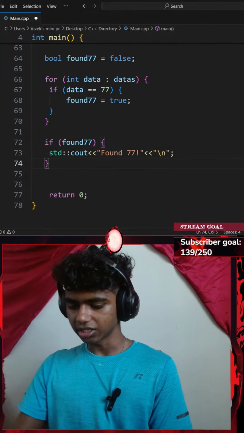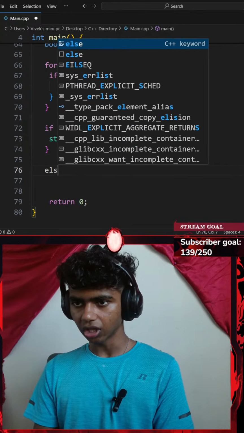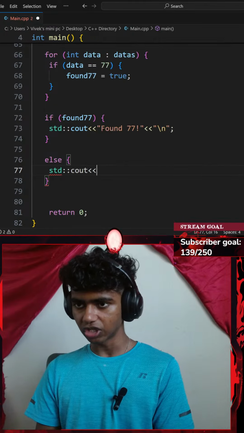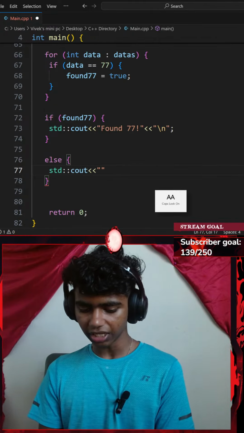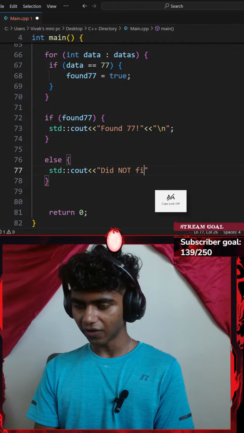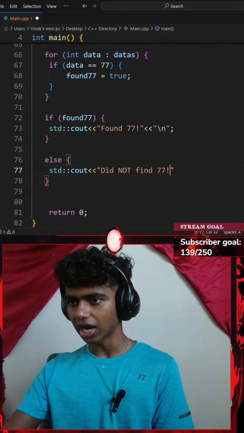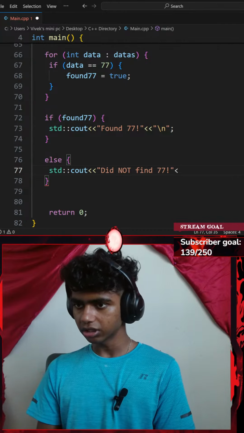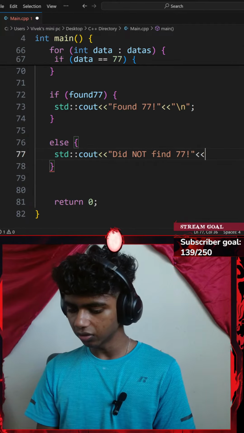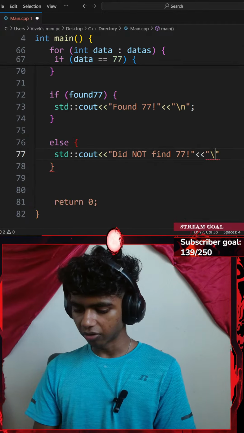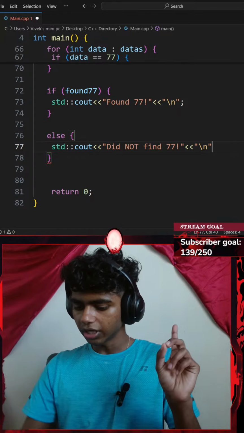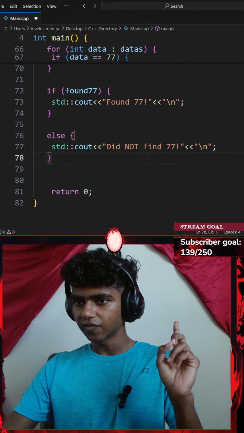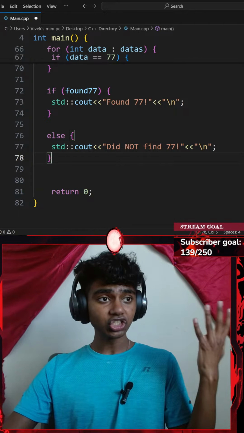Let's go with an else clause now. I'll add a pair of curly braces, and add a standard console output with an insertion operator. This is going to be saying something like did not find 77 exclamation. I will be ending that with an insertion operator, a pair of quotes, \n, and then a semicolon. Alright, that's pretty much it.